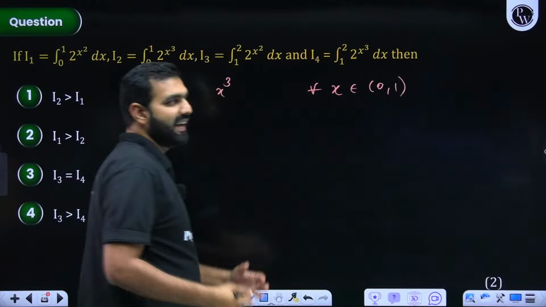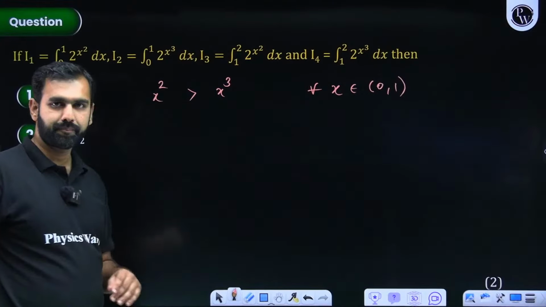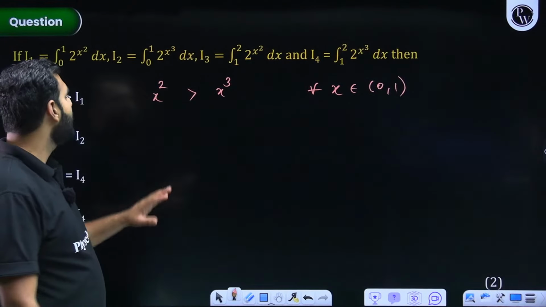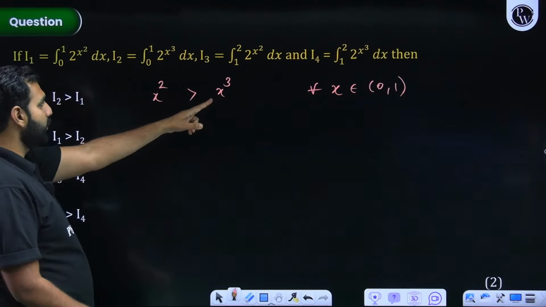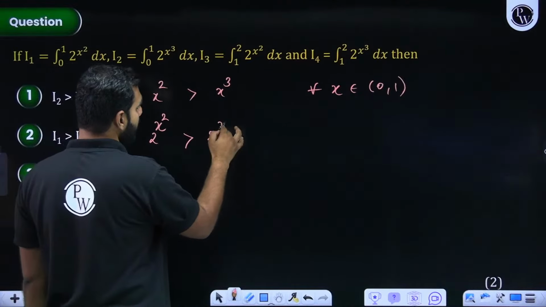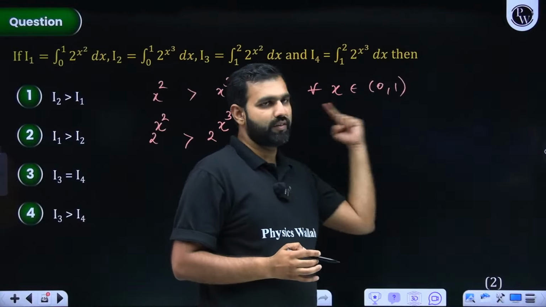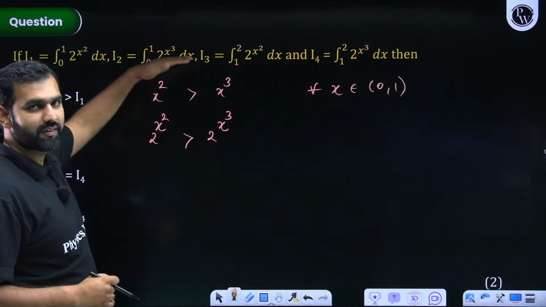So we know when x is from 0 to 1, the higher the power, the lesser the number. We know that. And we know 2 to the power x is an increasing function. So if x cube is smaller and x square is greater, then 2 to the power x square will be greater than 2 to the power x cube for all the values of x between 0 and 1. Which means this curve will be the greater curve, this curve will be the lower curve.